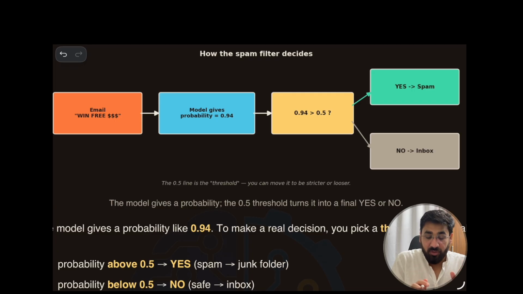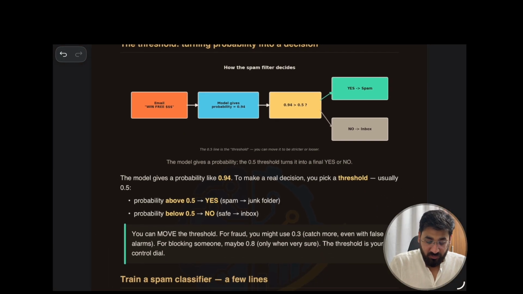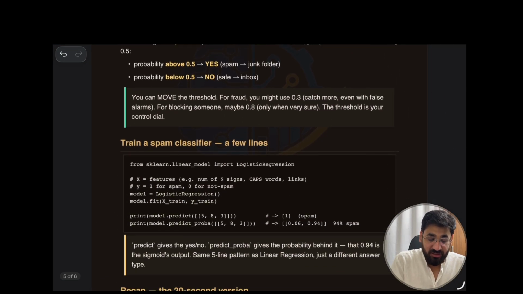We use that model, and this model gives us the probability 0.94. Now we have a threshold. Is 0.94 more than 0.5? Yes. Then we decide whether it is a spam or not a spam. You got my point? This is what we are doing.